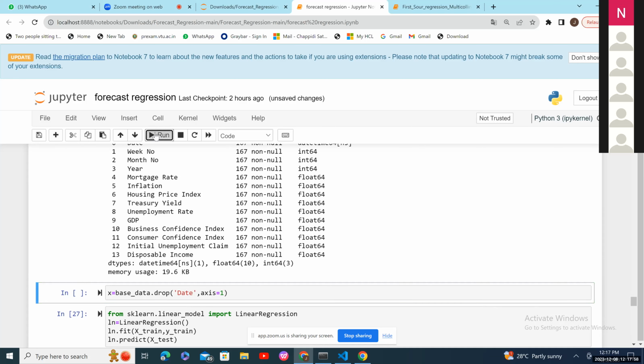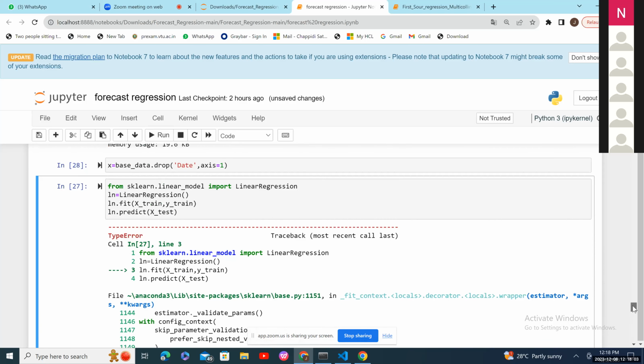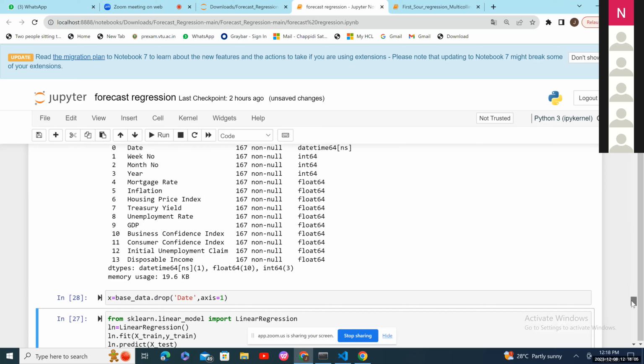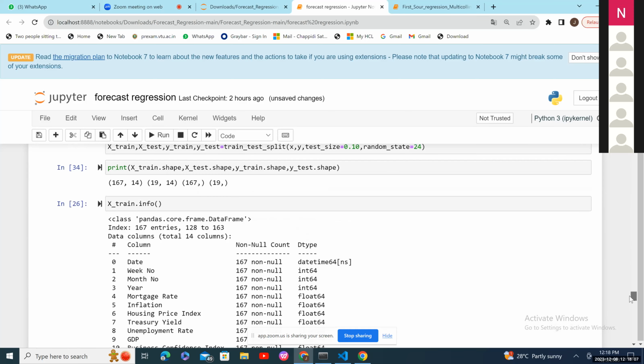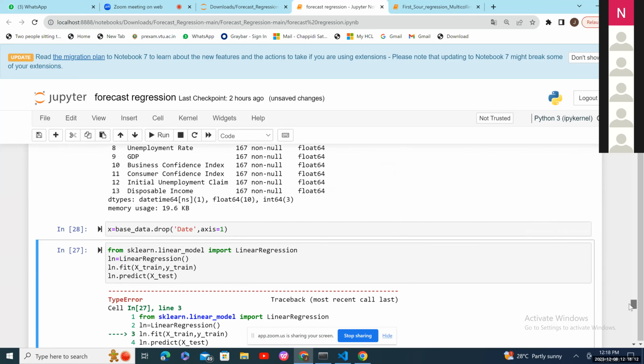What is the variable name you need to use at the right side? Base data dot drop or x dot drop, x train dot drop. Either you can do it on the x train level or you can do it on the base data level also. It's up to you yourself. Okay, sir. If you are doing it on the x train, you need to do it on the x test also. Okay, sir.